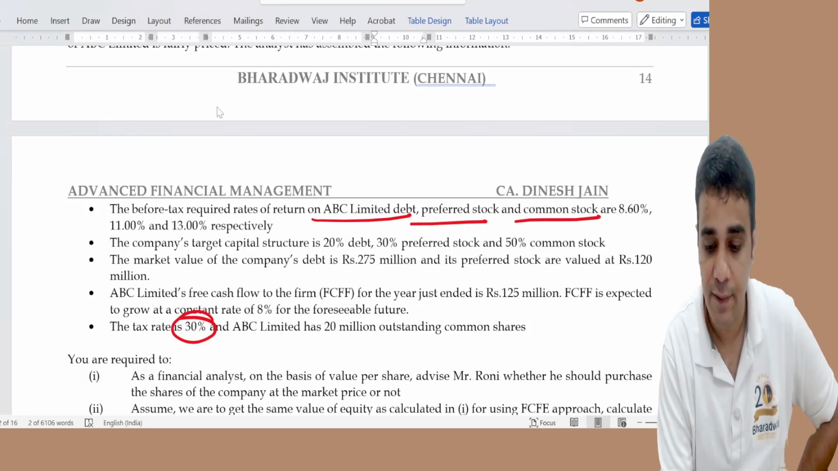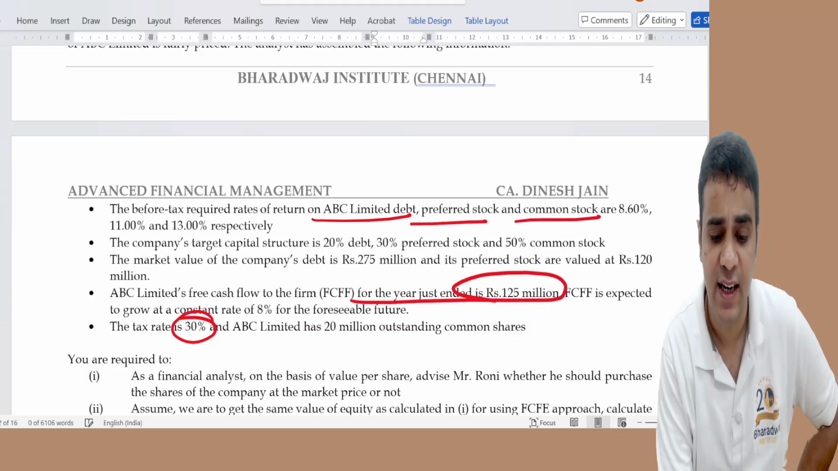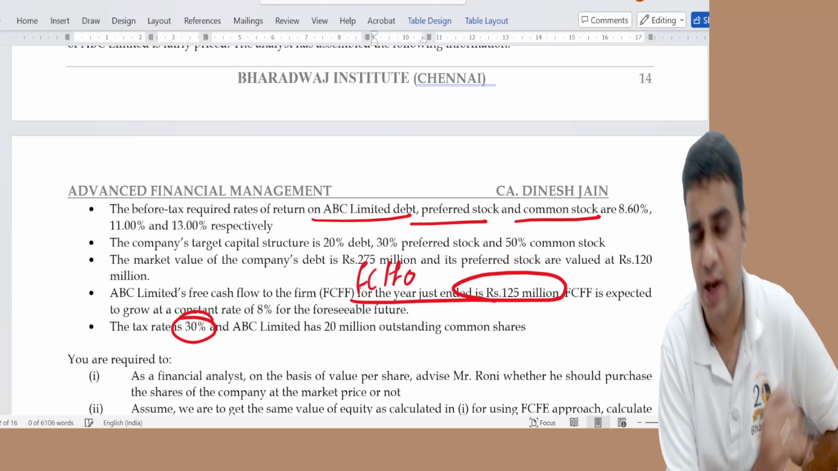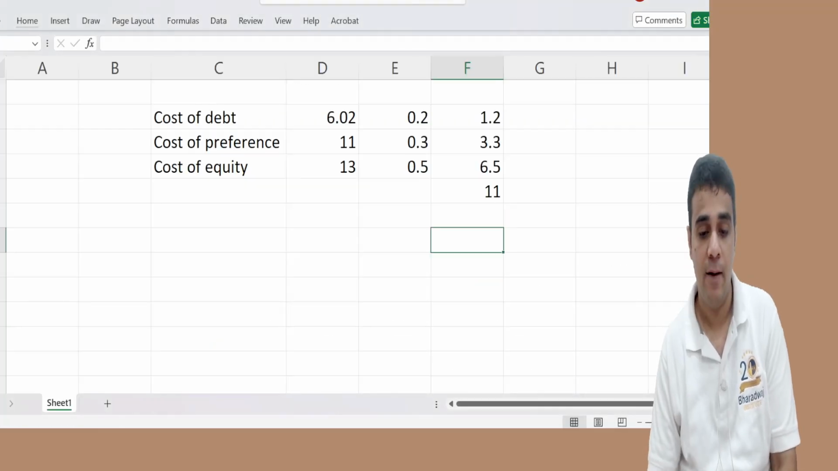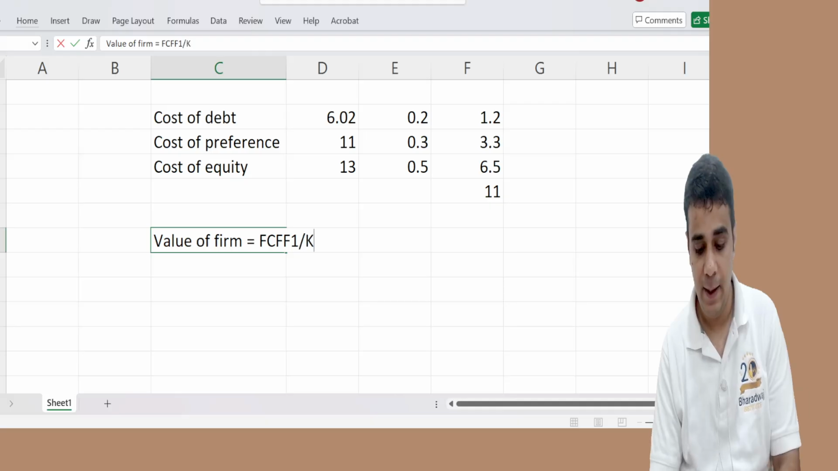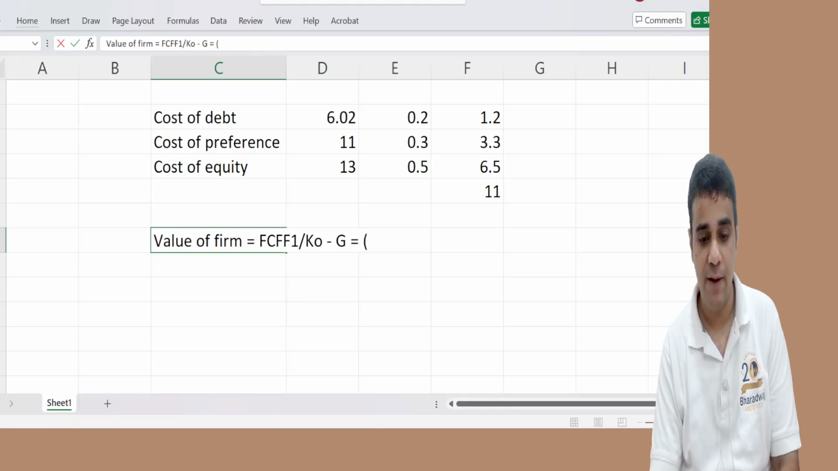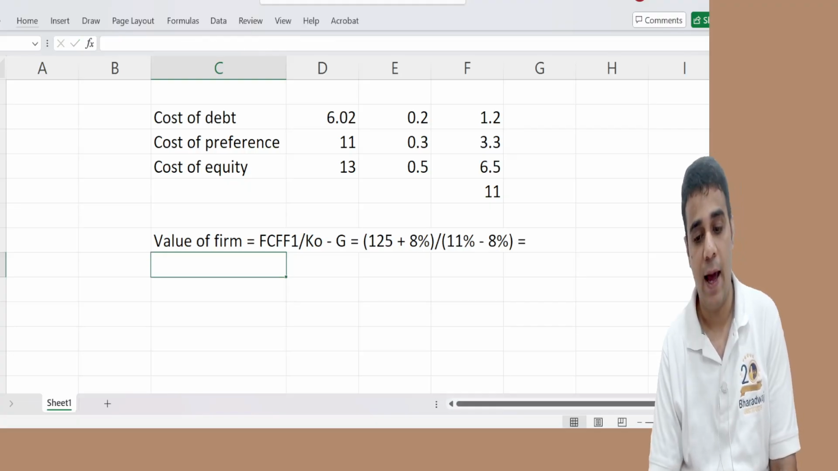Market value of debt is given. Preference is given. FCFF for the year just ended, the year just ended is FCFF 0. No confusion at all. FCFF 1 will grow at the rate of 8%. So value of firm is equal to FCFF 1 divided by KO minus g. What is FCFF 1? It is 125 plus 8%, divided by 11% minus 8%. This will give you the value of firm.